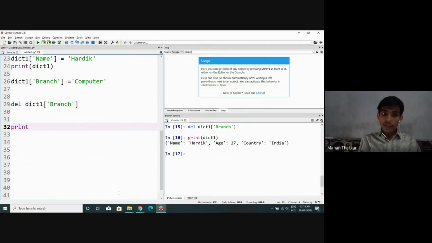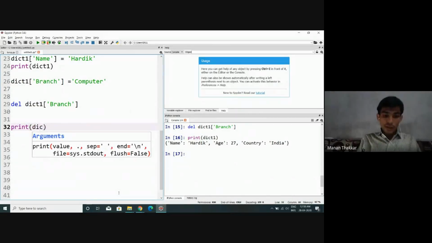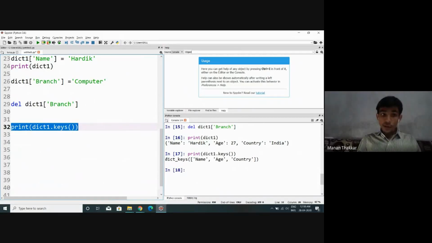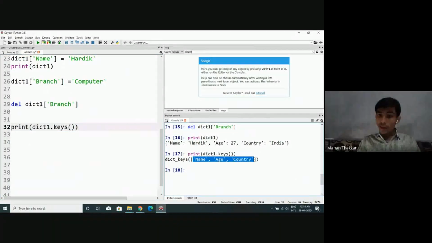So just observe what more we can get as part of this dictionary type of variable. Let's say print dict1 dot. Look at this. Very first is keys, right? All right, let me just execute. See, if I execute dict1 keys, what output have I received? I have received all 3 keys, right?